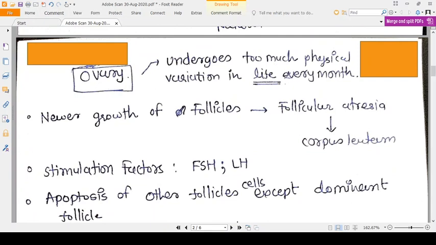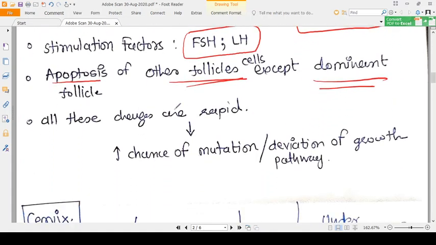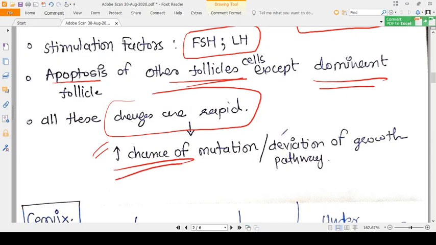The ovary also undergoes too much physiological variation in life every month. For example, new growth of follicles is there. Then one follicle becomes dominant, the other follicles go for atresia. They are converted into corpus luteum. There are stimulation factors like FSH, LH, and apoptosis of the other follicles except the dominant follicle. All these changes are rapid. And that's why they also have a chance of mutation in any pathway of gene control, any pathway of growth.